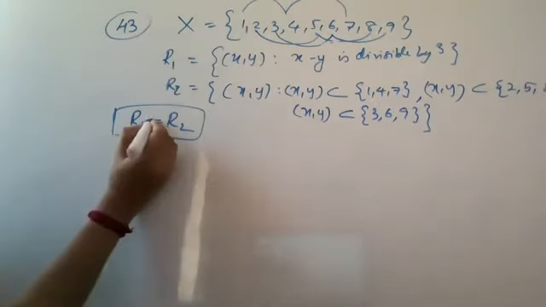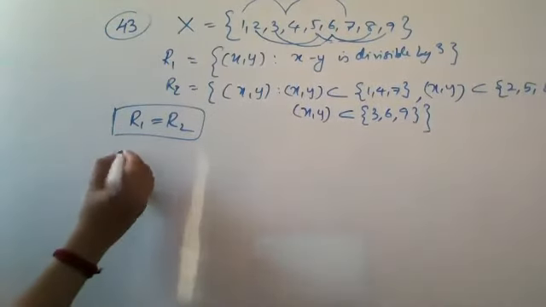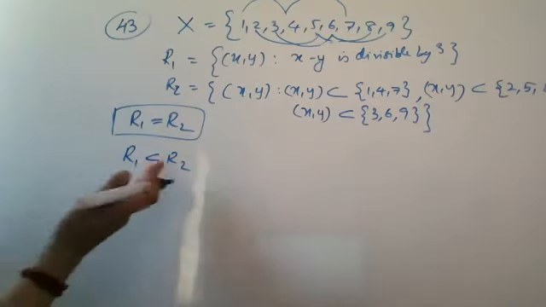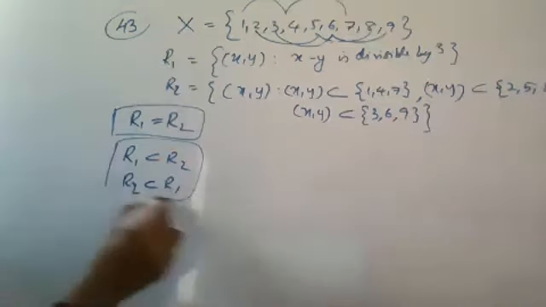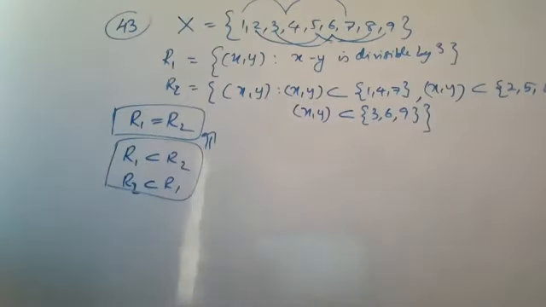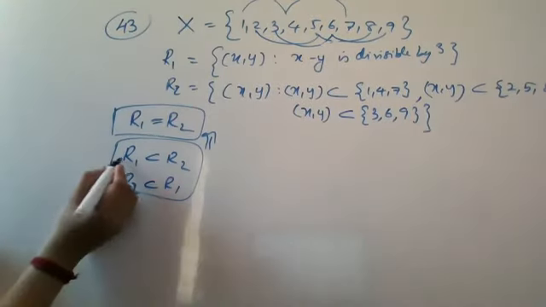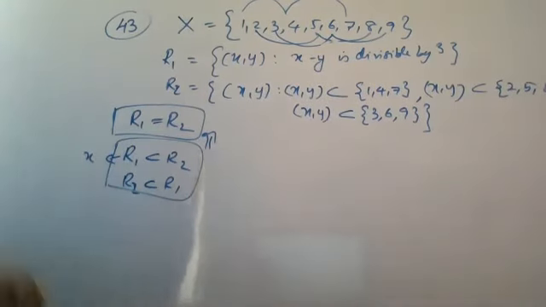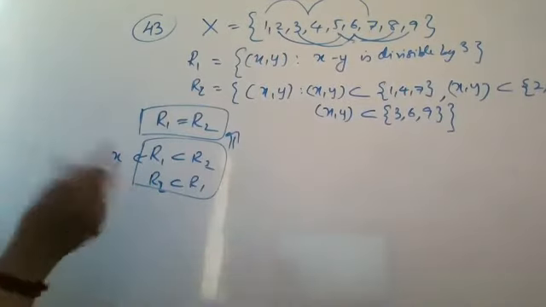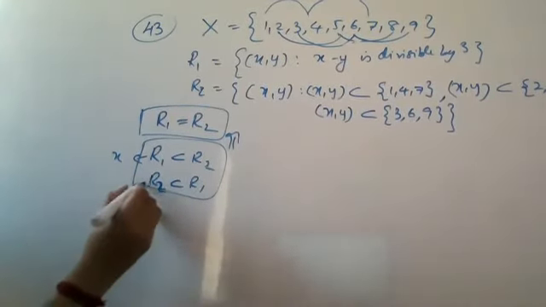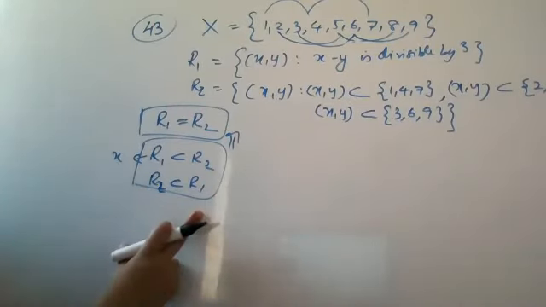Now whenever we need to show equality, the step we use is, first we will show that one is a subset of the other. Then we will show that the second one is a subset of the first one, so that it makes them equal. This is the condition followed. One is a subset of another: when I take an element x from a set, I have to show that x belongs to the other one. So I will say that R1 is a subset of R2. Again, I will choose an element from R2 and show that it belongs to R1, so that R2 is a subset of R1.